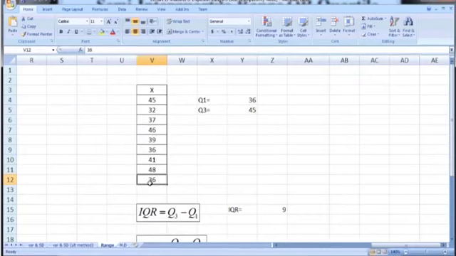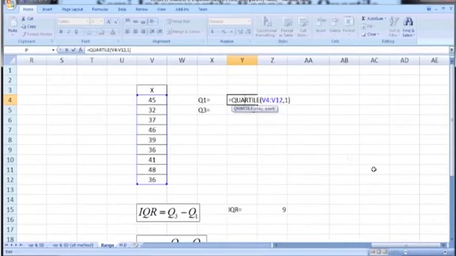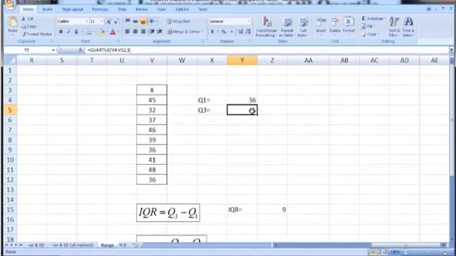The 9th student got 36 marks. First we calculate Q1 using the Excel built-in function quartile, V4 to V12, which is the array, and then after a comma, 1 means the first quartile. Press enter, and we get Q1.